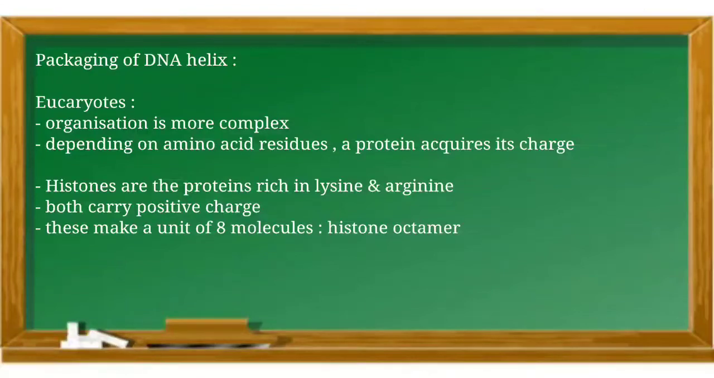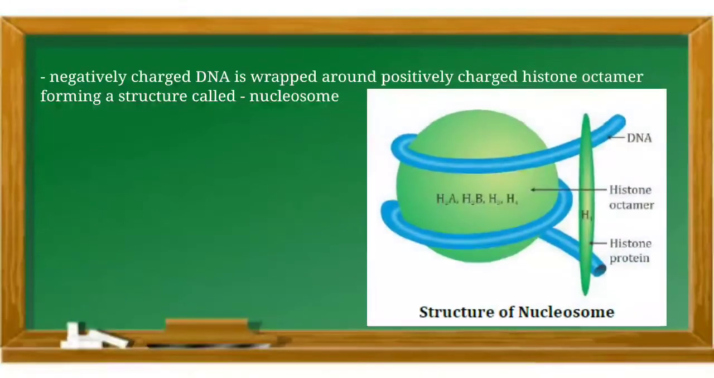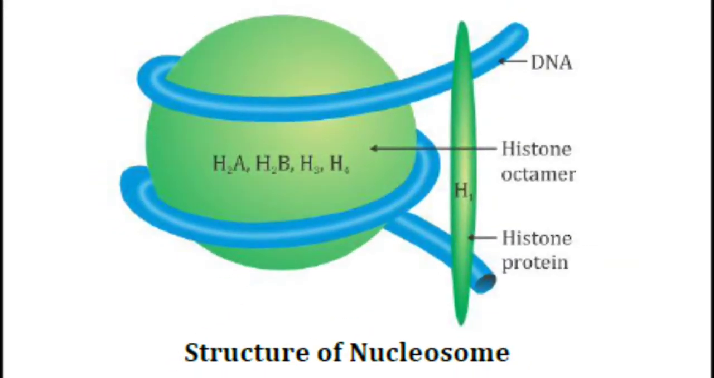When these histones organize themselves as a unit of 8 molecules, this is known as a histone octamer. The negatively charged DNA is wrapped around this positively charged histone octamer. This forms a structure known as a nucleosome. Histone proteins are of 5 types: H1, H2A, H2B, H3 and H4. One nucleosome contains approximately 200 base pairs of DNA helix.